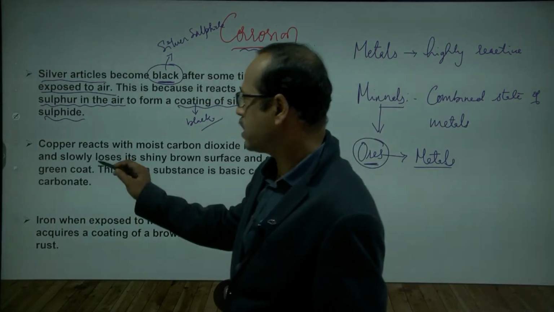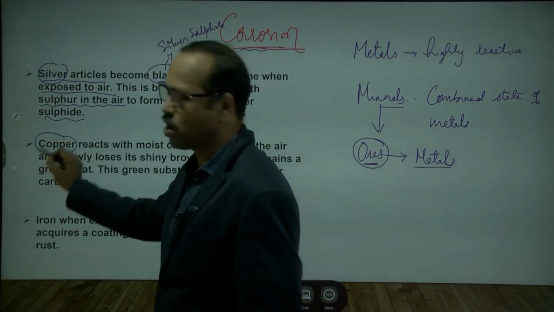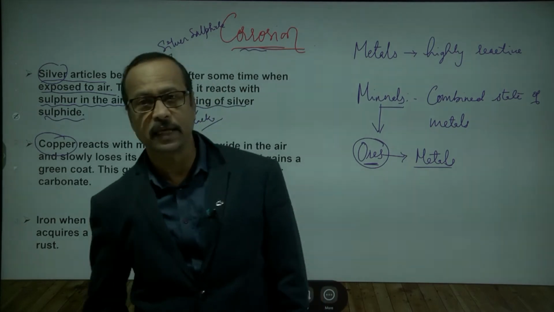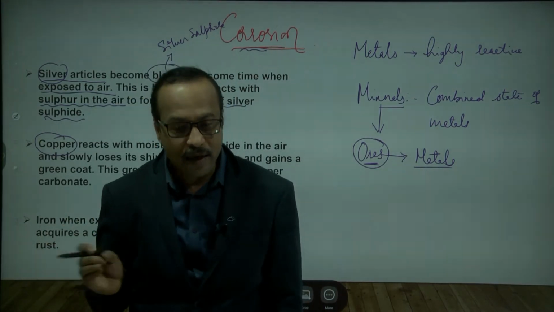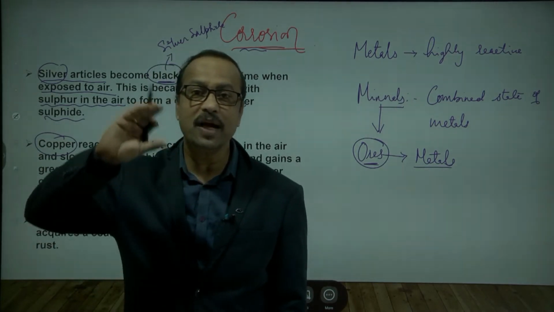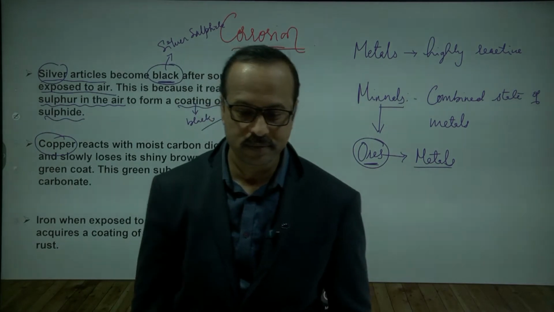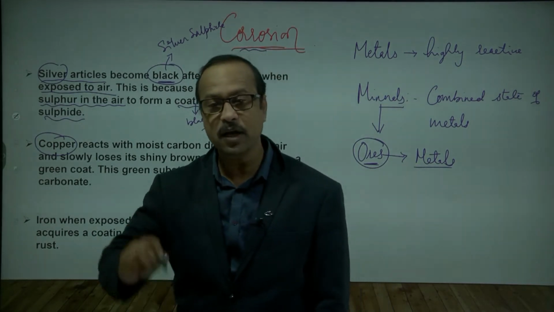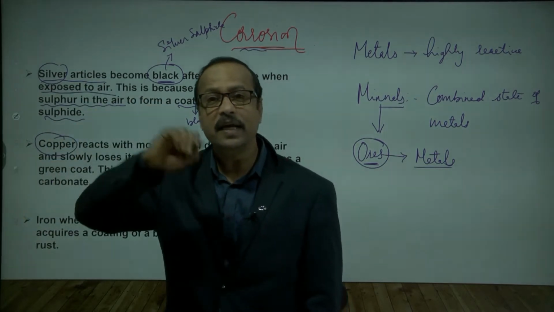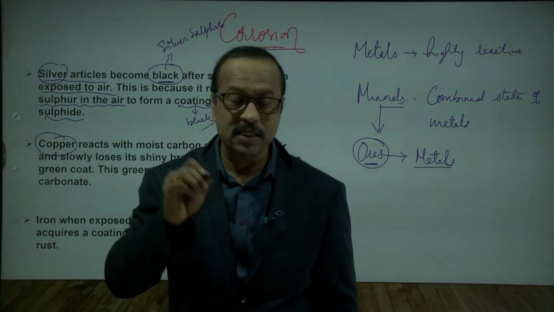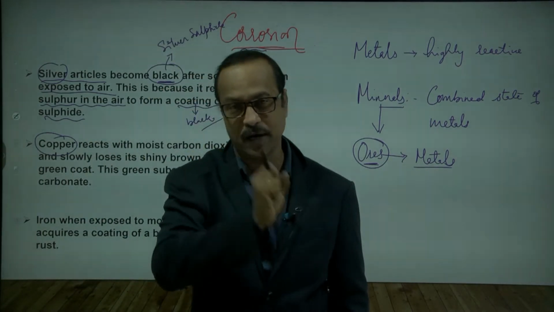Similarly, when you take copper also, silver is one metal, here we are taking another metal, copper. When you expose copper for a long time outside, what happens? It reacts with carbon dioxide in the presence of moisture, because copper has the ability to combine with carbon dioxide.